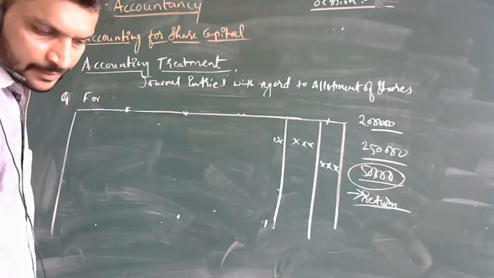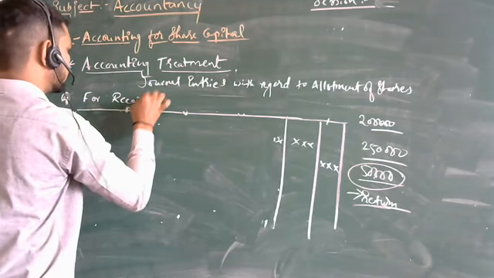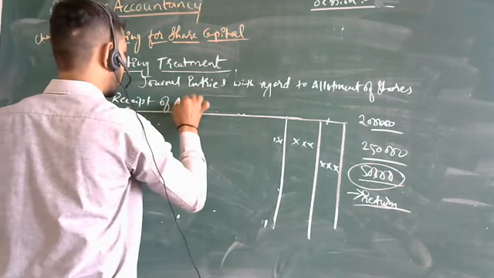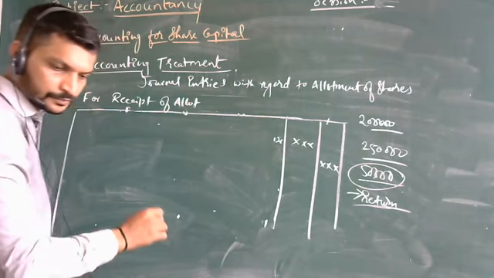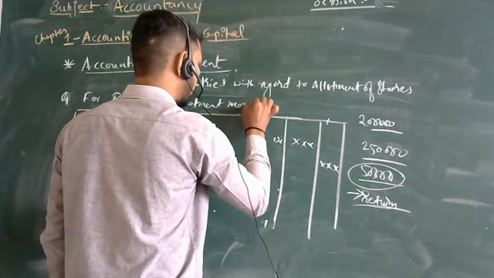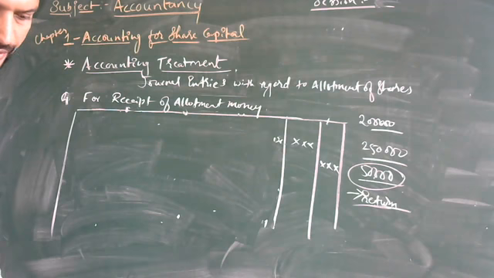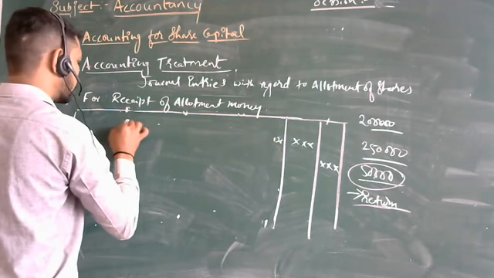It will be bank account debit to share allotment account.